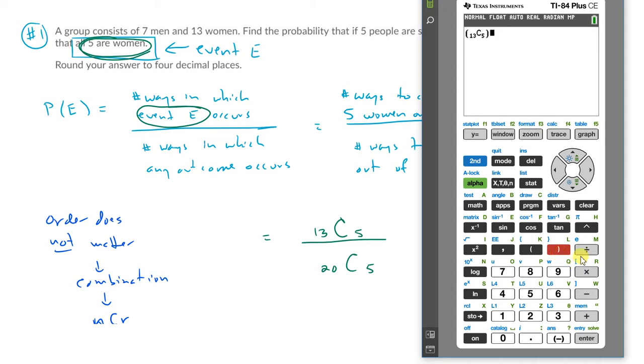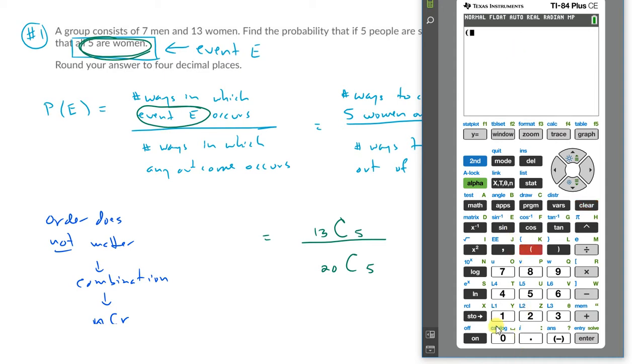Now let's divide it by the number of ways to choose 5 people out of all 20 people. How do I do it? I'm going to put in 5 and then go back to math, probability, combinations, and I want to choose, whoops, that should have been 20 people, my bad. Sorry about that. Start again.